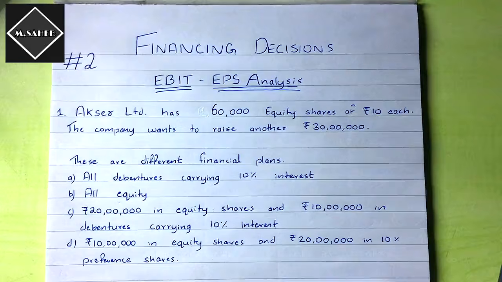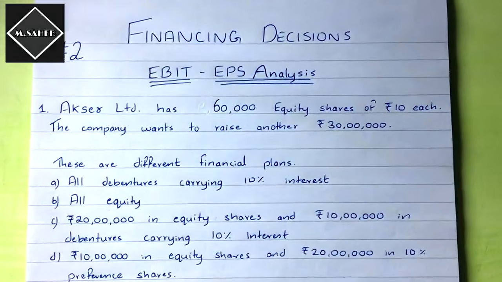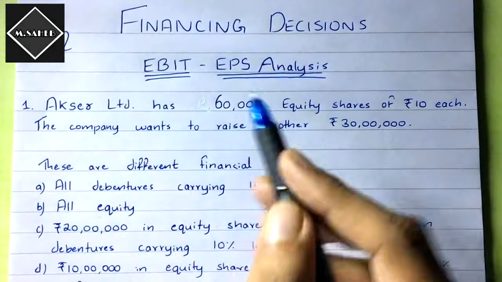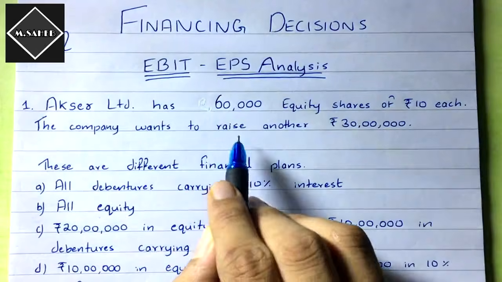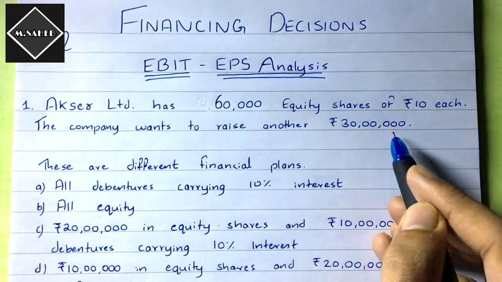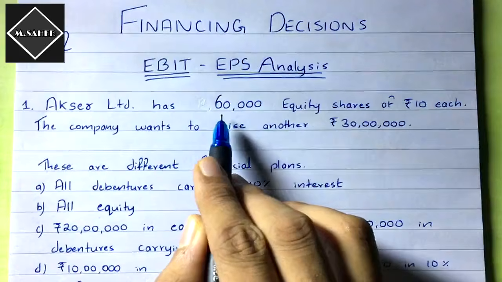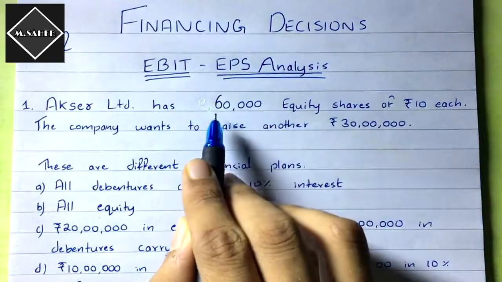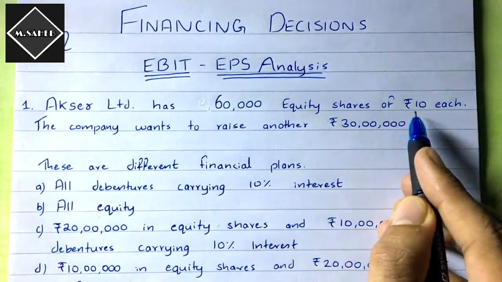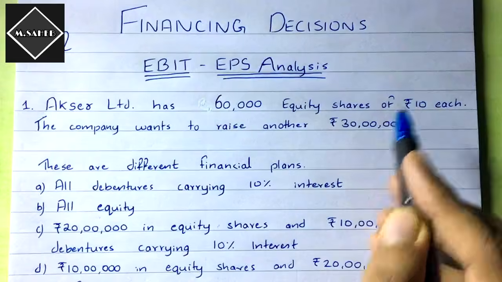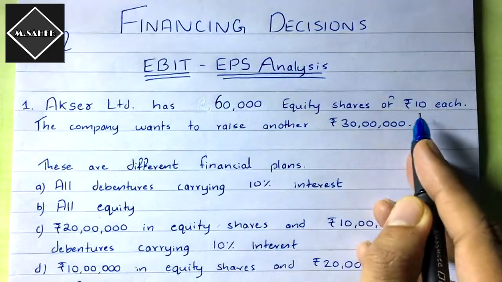Now let's start this problem. First let's analyze this question and try to understand what is said in the question. Here it is given, Axer Limited has 60,000 equity shares of rupees 10 each. The company wants to raise another 30 lakh rupees. So here we come to know that this company already has 60,000 equity shares, and the face value of each share is rupees 10. So whatever shares they are going to issue in the capital structures in their plans, the face value would be rupees 10.